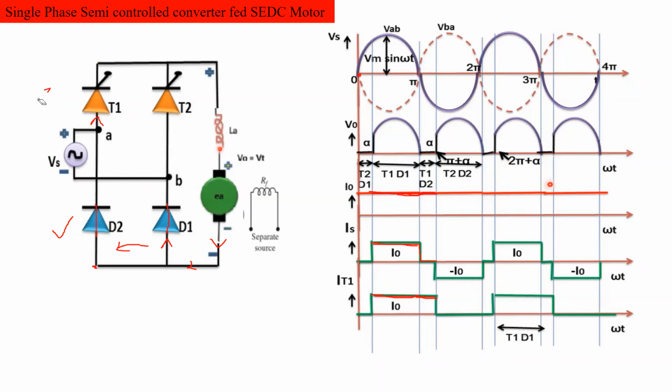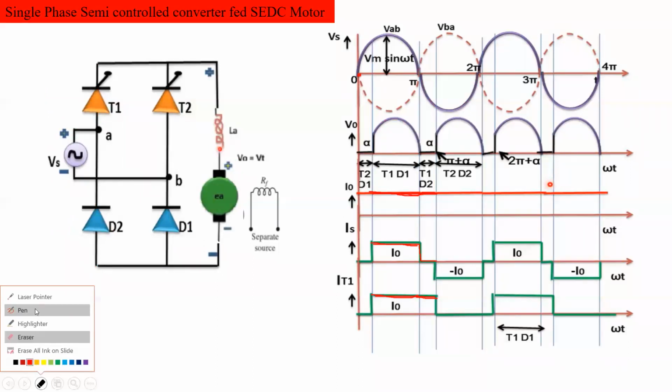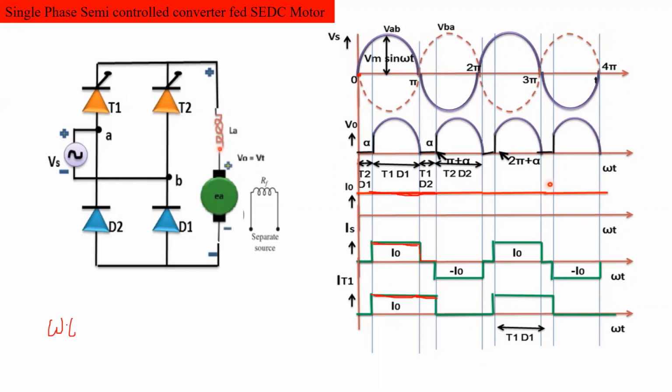Now, how is the current flowing when T2 is turned on? Can anybody tell, please? How is the current flowing when T2 is triggered at omega t equal to pi plus alpha? T2 is triggered means we have given the gate firing angle for the thyristor T2.